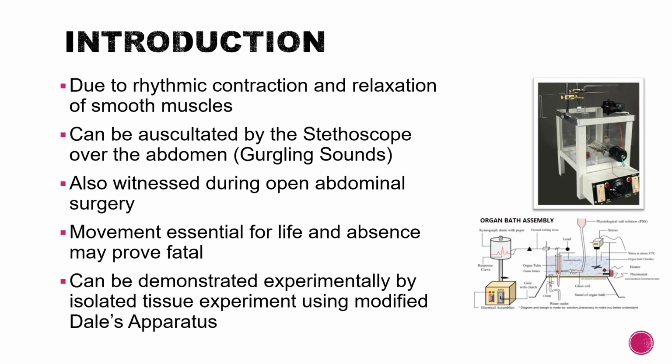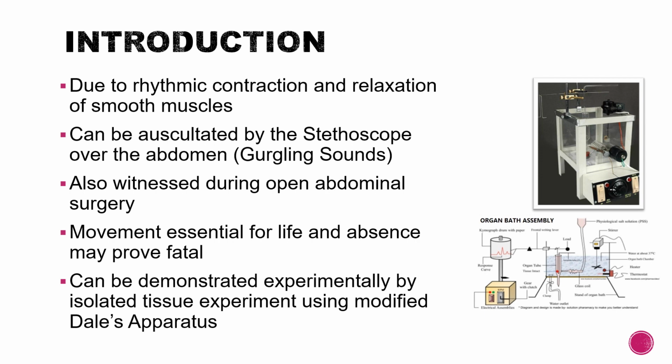And this movement can also be demonstrated experimentally. How can we do that? We can do that by an isolated tissue experiment using a modified Dale's apparatus. If you want to know how it looks, look at the diagrams on the right side. Okay, so what we do, we take a tissue like a gut, like an intestinal tissue, and then suspend it in an organ bath and connect it to a kymograph.